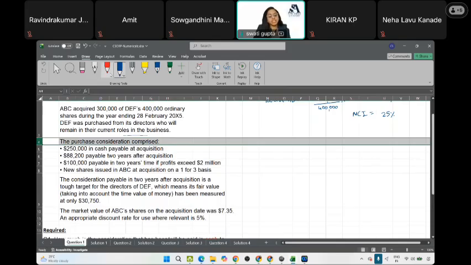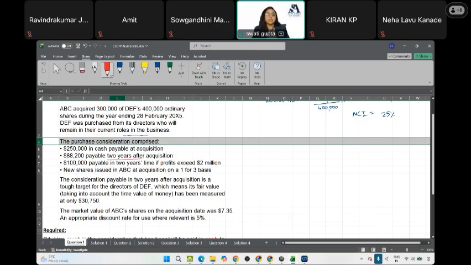Next, the purchase consideration comprised 250,000 in cash payable at acquisition. So this is a cash payment, an upfront payment of 250,000. The exact same amount will be taken for the purchase consideration calculation. Then we have 88,200 payable 2 years after acquisition. Herein they have promised that we will pay 2 years later.